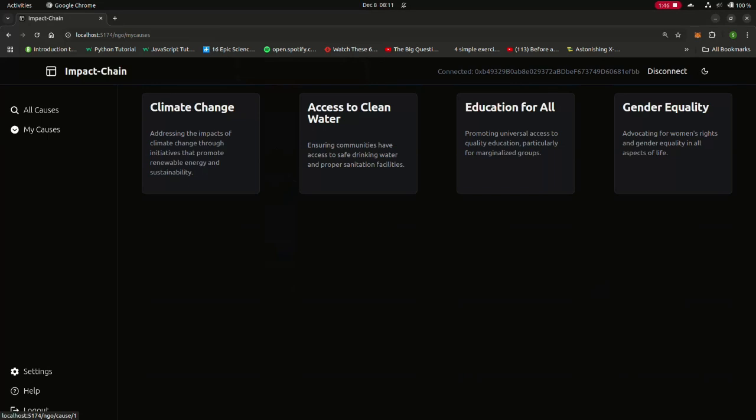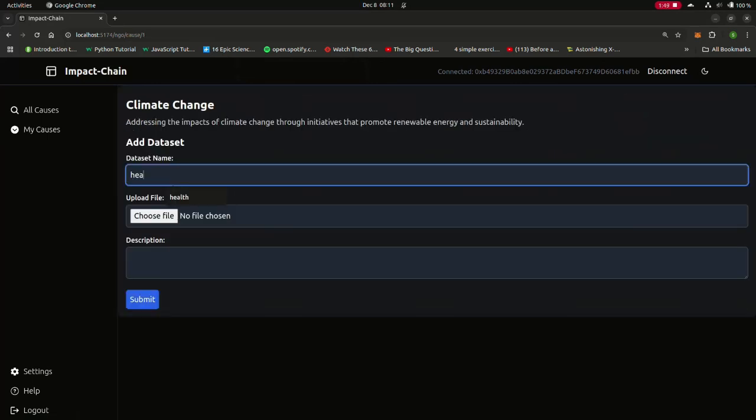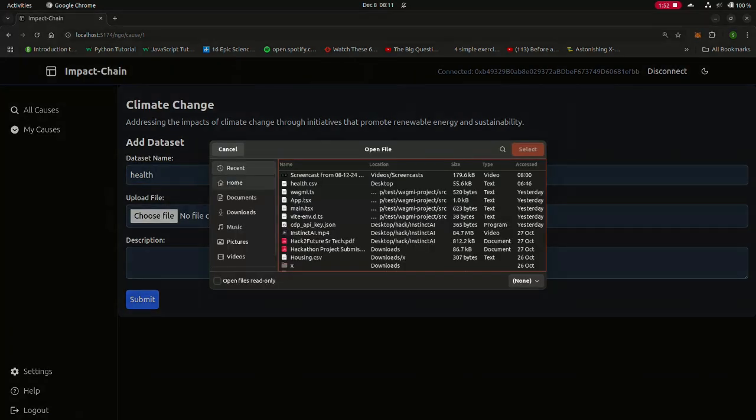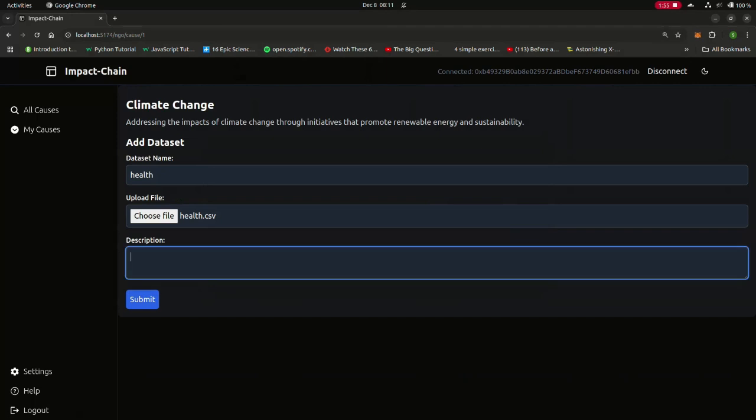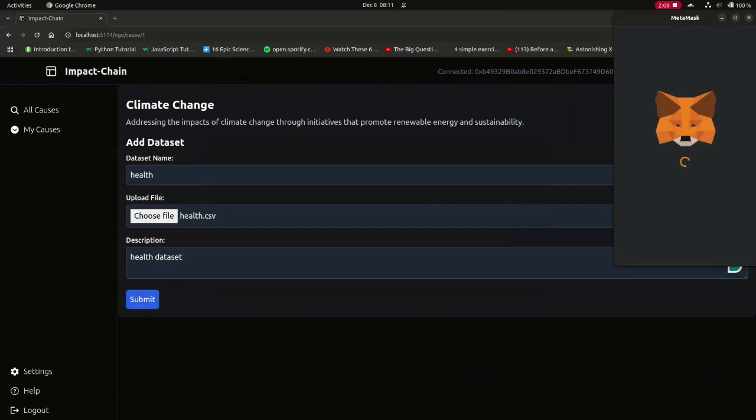upload data. They can just name their data set, like let's say it's health. They can choose a file, maybe a health.csv. They can give a description to it. It's a health data set. As soon as they submit, we can see a transaction happening. A proper transaction happens, which calls the smart contract, which uploads the data set.